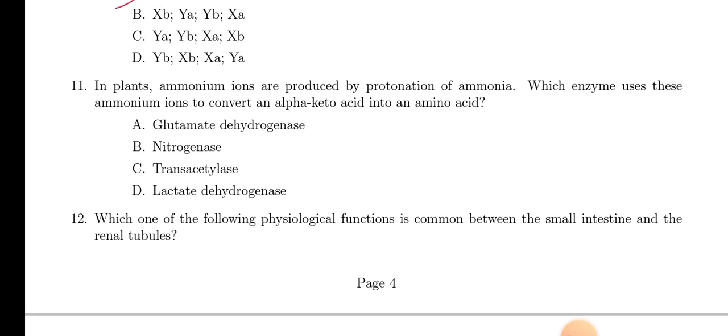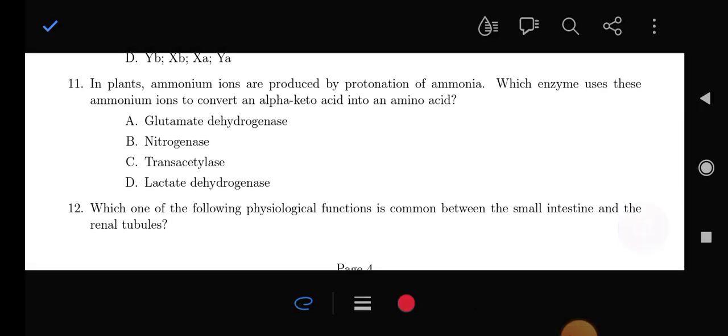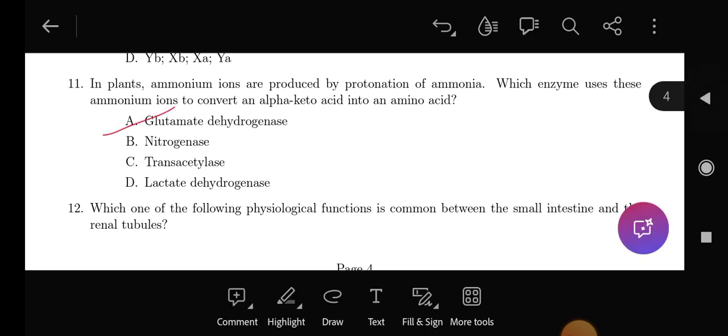In plants, ammonium ions are produced by protonation of ammonia. Which enzyme uses this ammonium ion to convert an alpha keto acid into an amino acid? The enzyme is glutamate dehydrogenase. So glutamate dehydrogenase will be the answer.